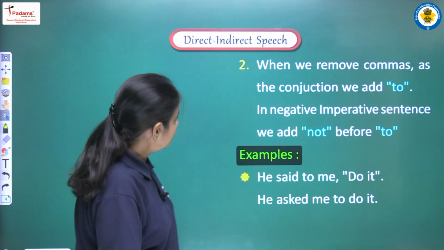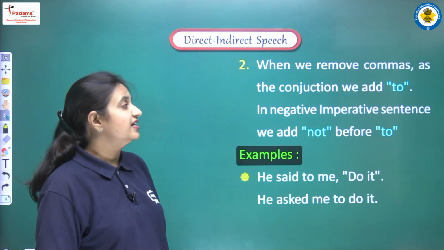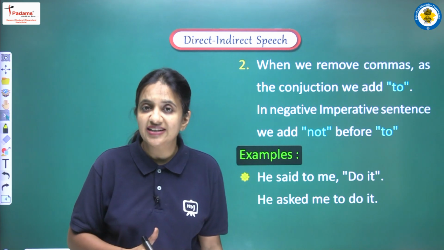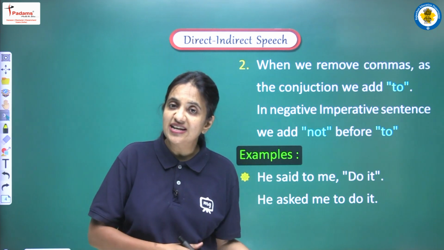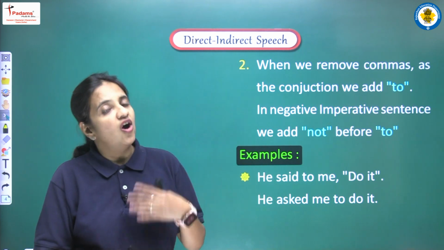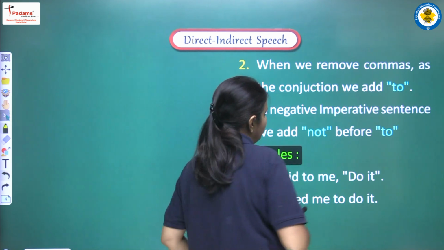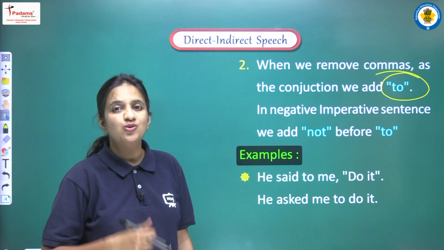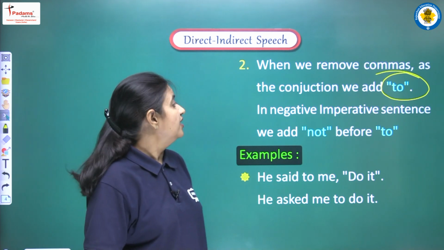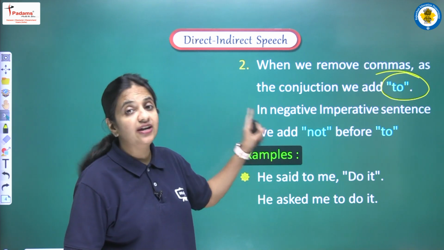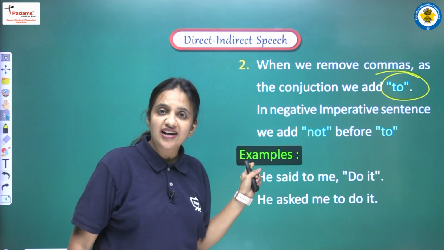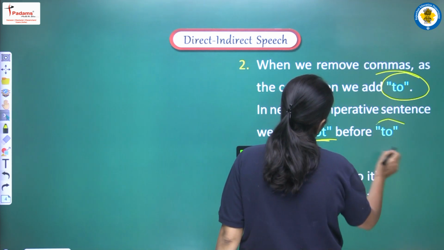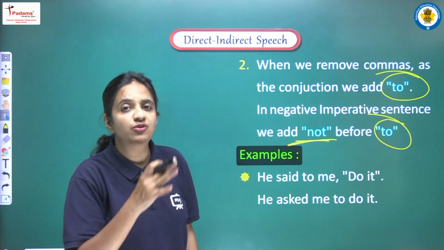Okay. Second, when we remove commas as the conjunction, we add to. So till now what we have seen is that in assertive sentences, we used the conjunction that. In interrogative sentences, either we have to use a WH word or we can use if. And now if we are having imperative sentences, so in such sentences what will be the conjunction? Now we have to use to as a conjunction. In negative imperative sentences, we add not before to. And if we are having a negative imperative sentence, so for that we have to add not, and where we will add not, just before to.